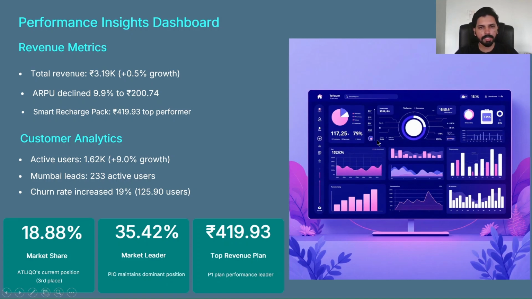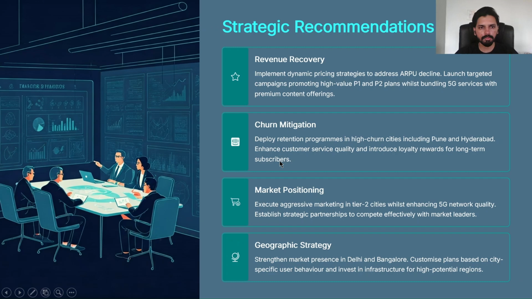These are some of the insights I have already explained in the dashboard. From each view, I have got these insights: total revenue is 3.1K, and average revenue per user declined. Smart recharge pack P1 is the top performer, generating a revenue of 419.93. Based on the customer analytics, our active users have grown a little bit. Mumbai is the leading market, with 233 more active users. Churn rate also increased to 19%. Market share of AtliQO is 18.8. These are all mentioned in the dashboard also.